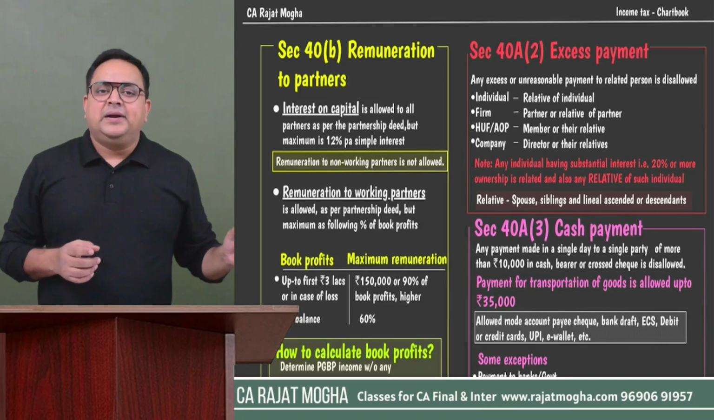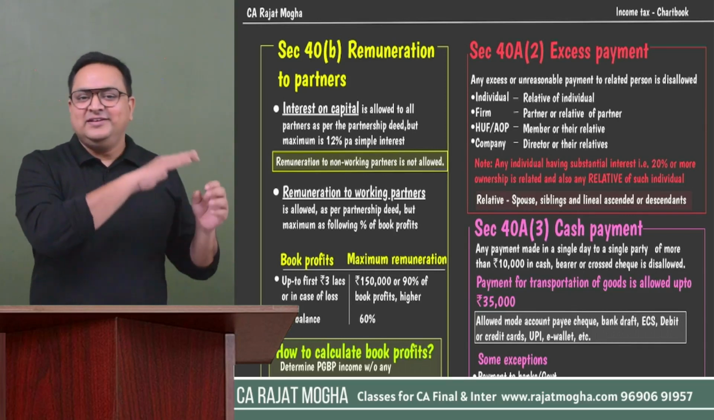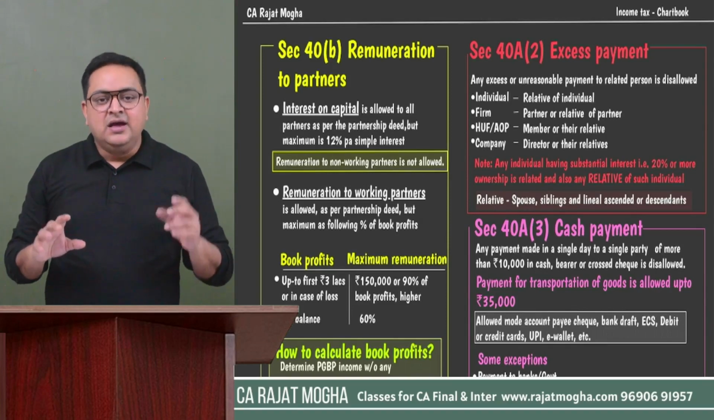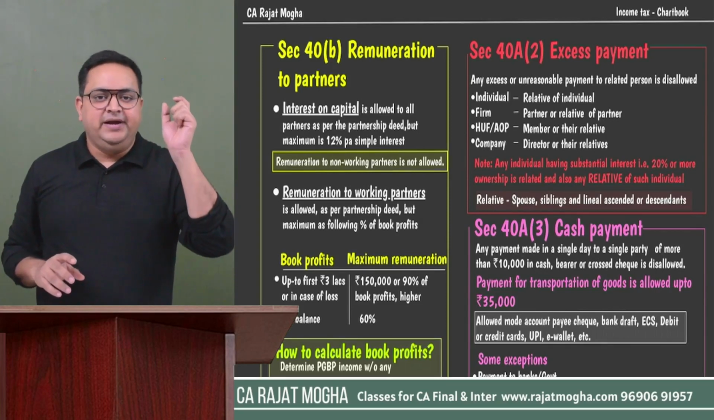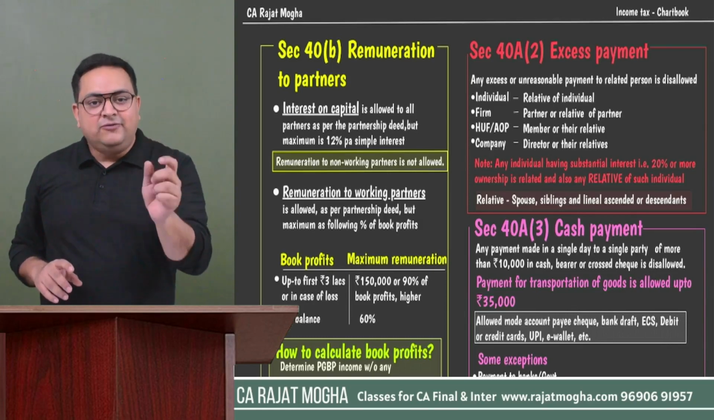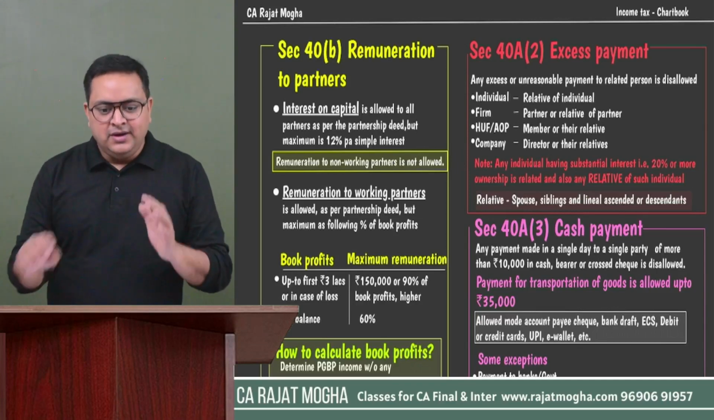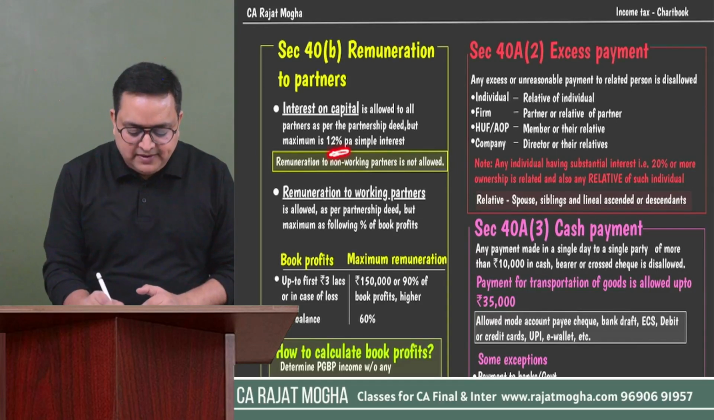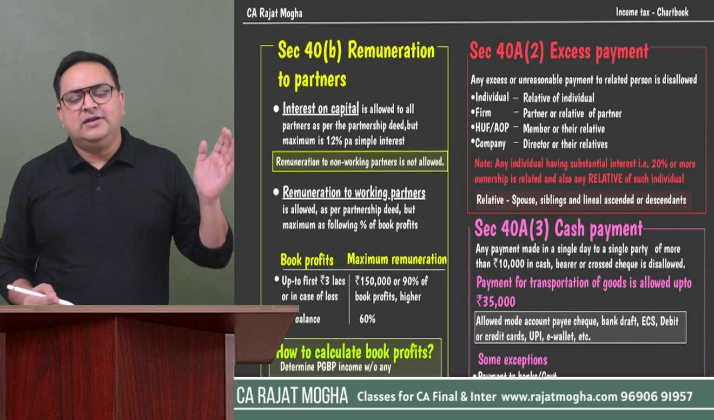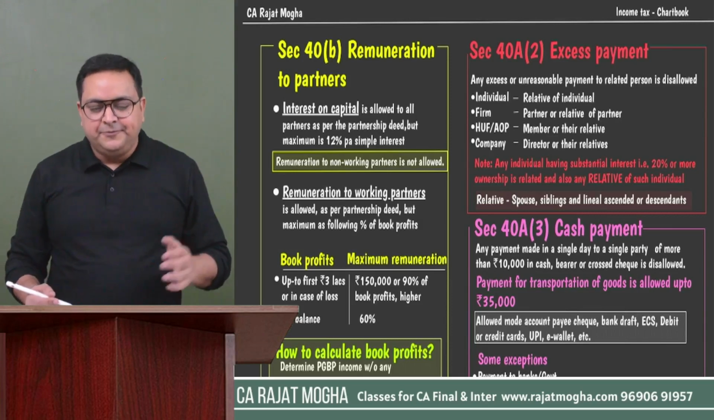So interest on capital can be paid to all the partners, whether these partners are working partners or non-working partners. You can pay the interest on capital, right? How much you can pay, as per the partnership deed. Whatever the partnership deed says, you can pay that particular interest. But if the partnership deed says more than 12% per annum simple interest, no, maximum is 12% per annum simple interest. So interest can be paid to all the partners, working as well as non-working, as per the partnership deed, but not more than 12%, right?